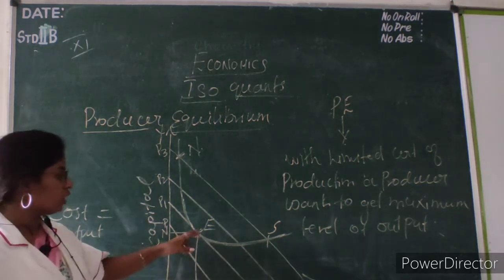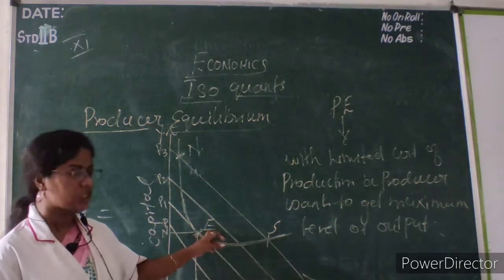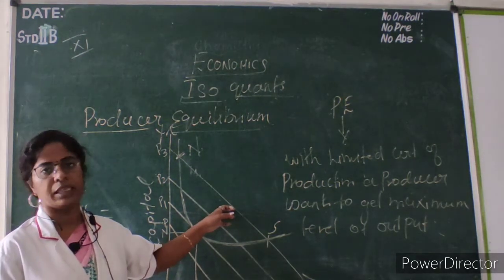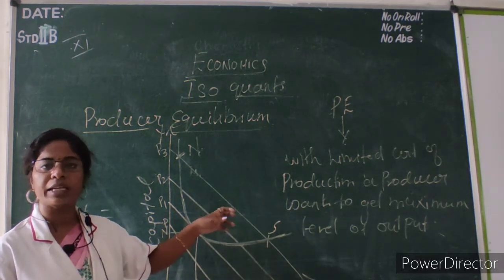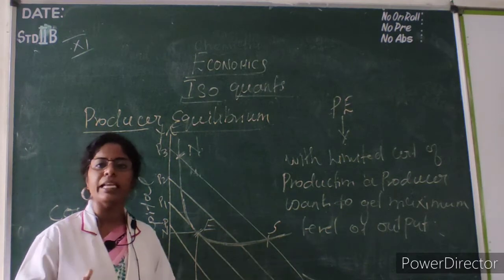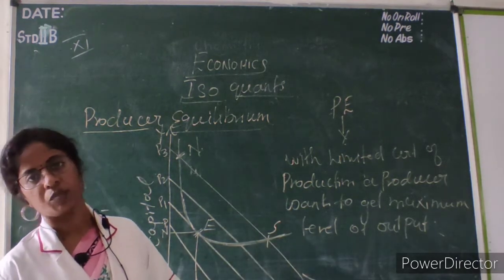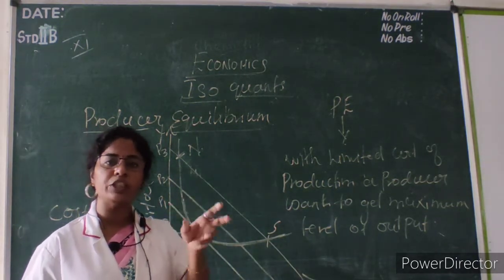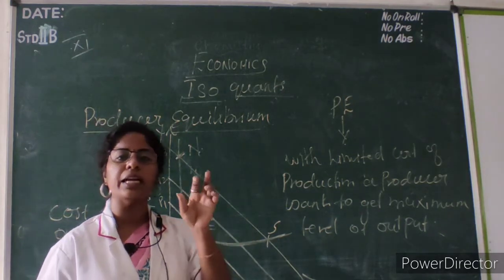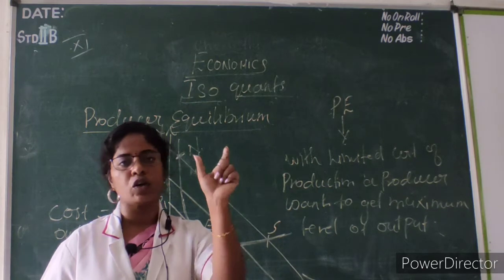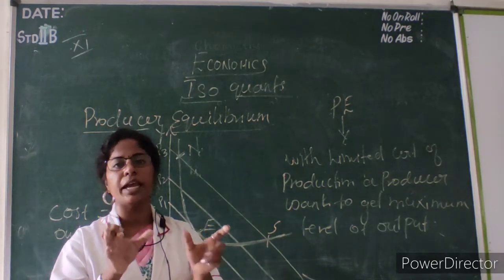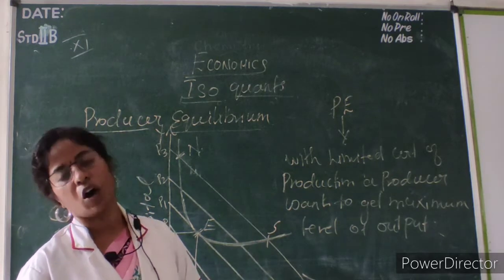When a producer just moves to the third isocost line or fourth isocost line, his cost keeps on increasing. So when the cost keeps on increasing and the output also increases, he will not be getting any level of satisfaction here. So what is the main mentality of a producer? A rational producer's mentality is that he wants to reduce the cost, so with this limited cost he wants to get a maximum level of output.